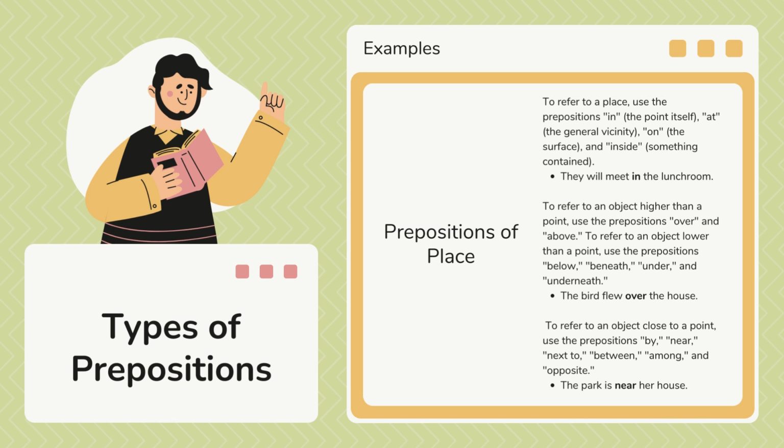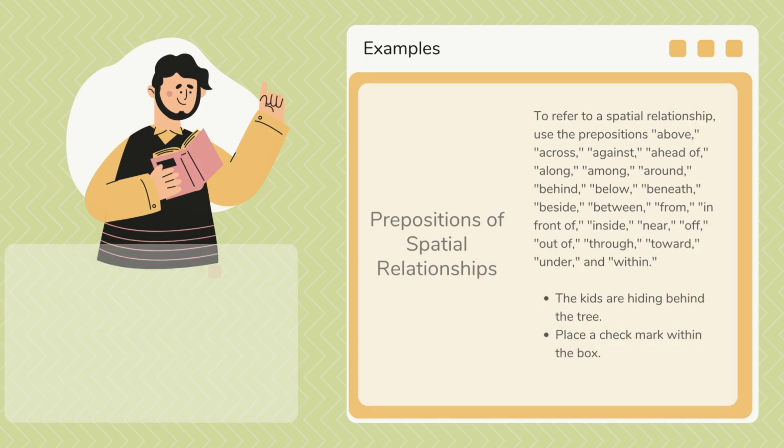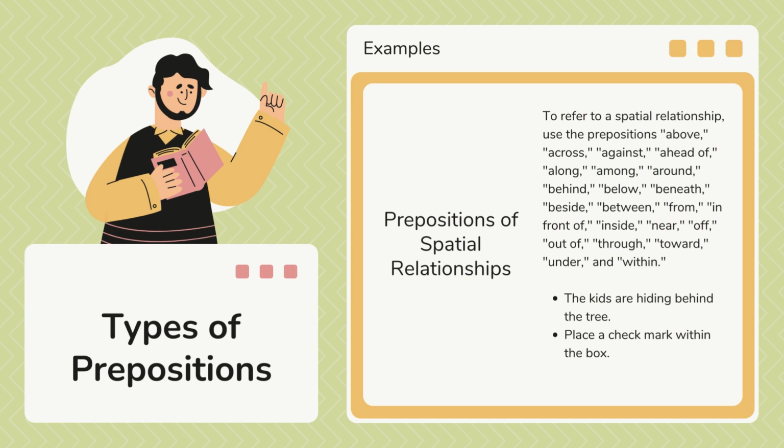Okay, and in the next exercise, we're going to see how to use some of them. But before that, now we're going to talk about prepositions of spatial relationships.